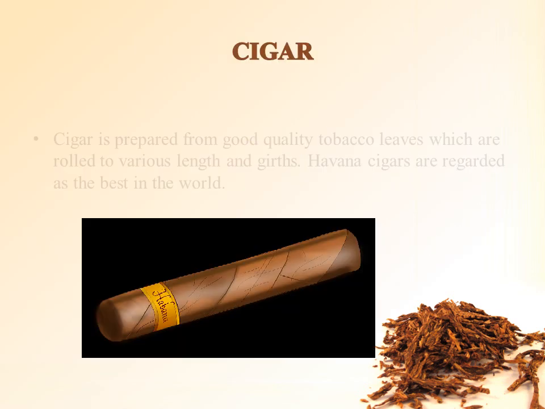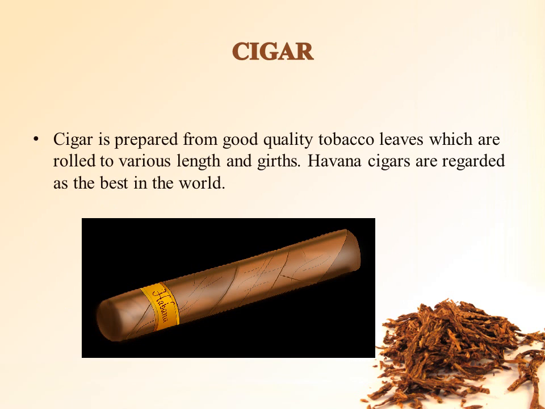Cigar. A cigar is prepared from good quality tobacco leaves, which are rolled to various lengths and girths. Havana cigars are regarded as the best in the world. A cigar is made of three constituent parts. They are as follows.